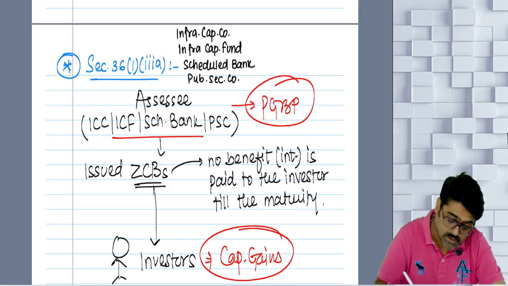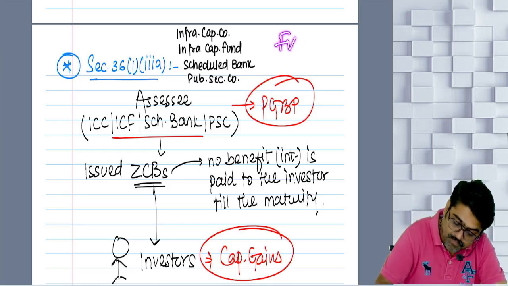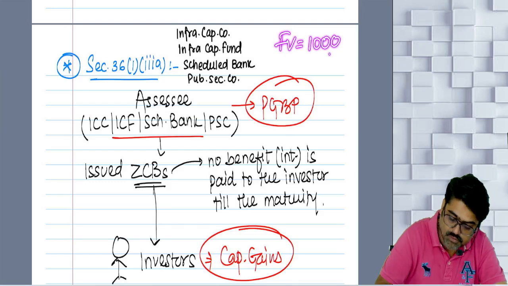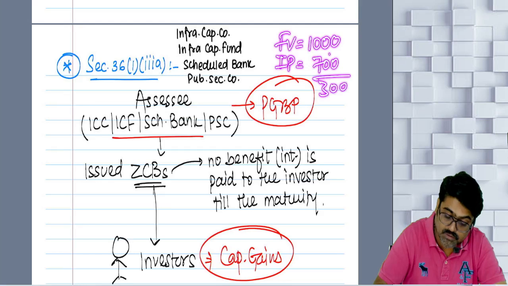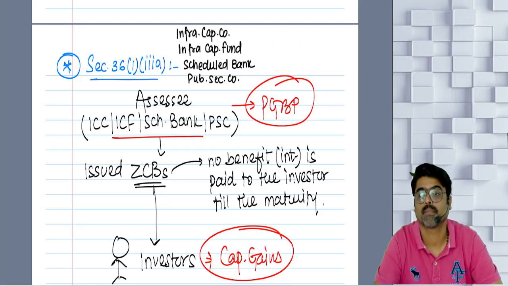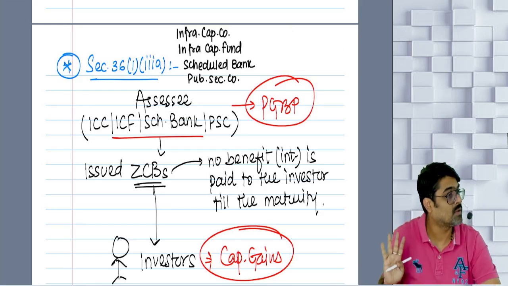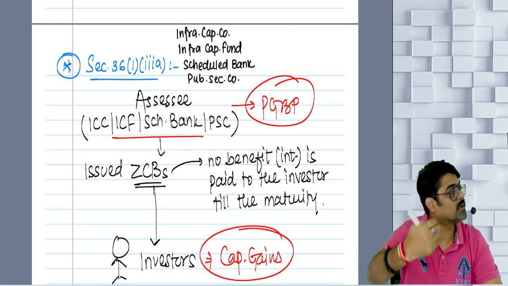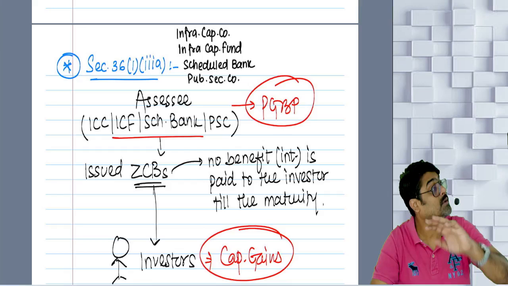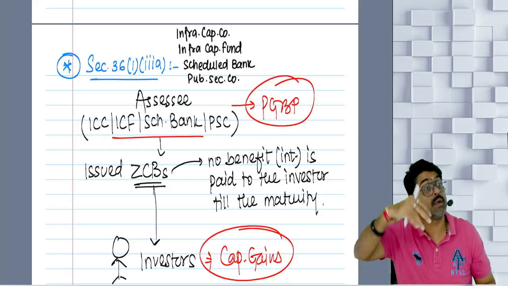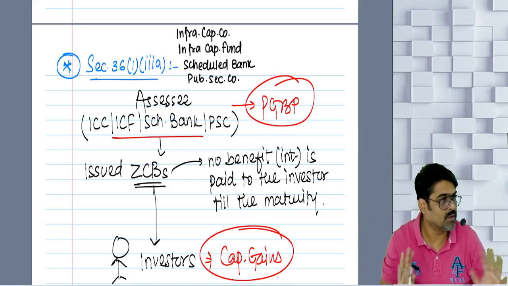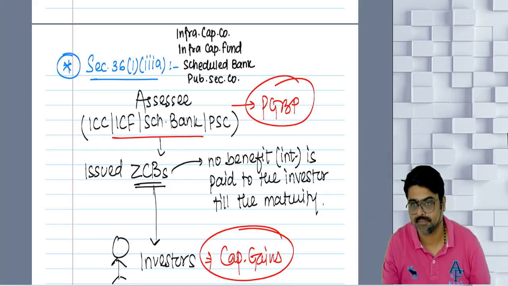For example, the par value, meaning the face value, is 1000, and its issue price is 700. Heavy discount. 300 rupees discount will be given upfront. Give me 700 right now. After 1 year, 2 years, 3 years, whenever the bonds mature, at that time you are going to get par value, 1000 rupees. Give 700 right now, get 1000. Now will you buy? Yes, many people buy.